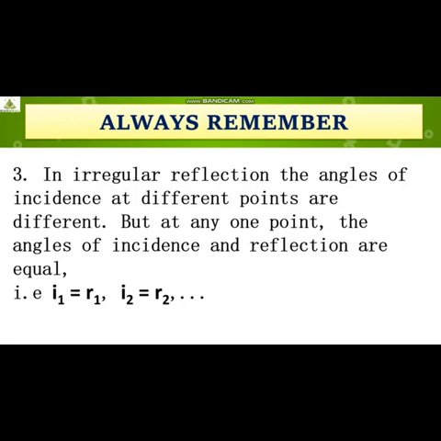Always remember one more thing, students. In irregular reflection, the angles of incidence at different points are different. Correct? I told you at any one point, the angles of incidence and reflection are equal. That means I1 is equal to R1, I2 is equal to R2. But the angles of incidence at different points will be different.